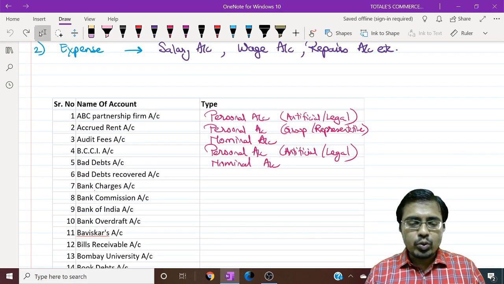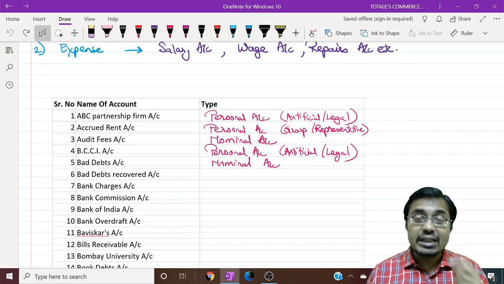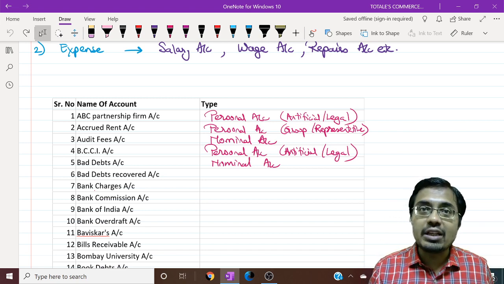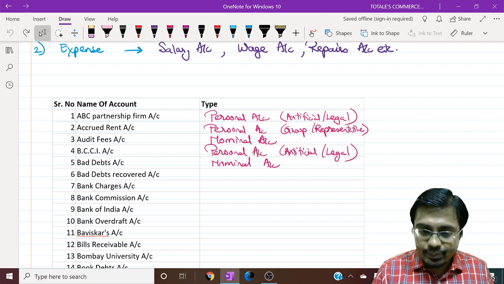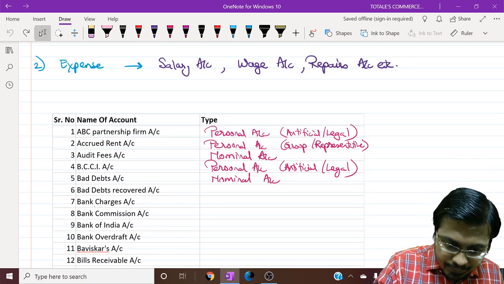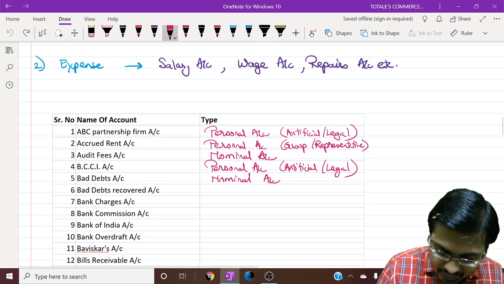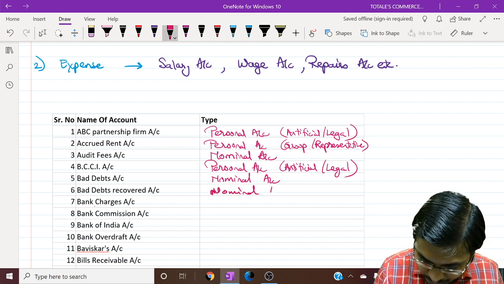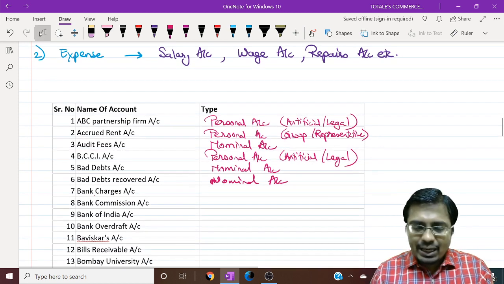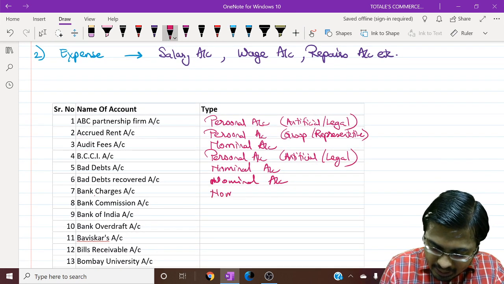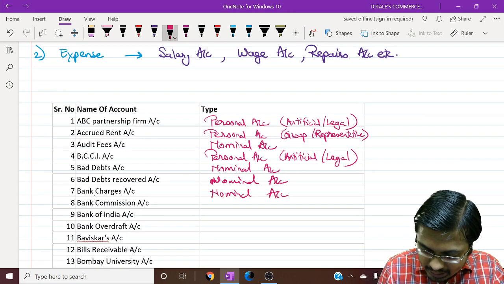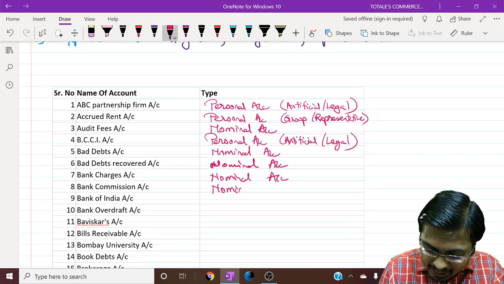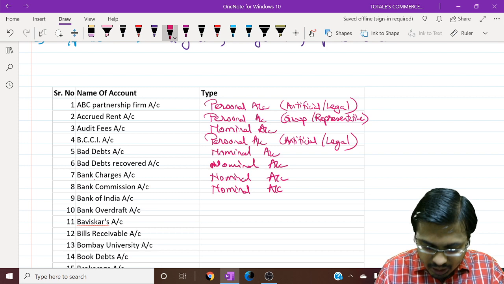The first account for today that we are going to look into is bad debts recovered. Bad debts is a loss, and if in some case we recover it again, then it is our income. So this becomes a nominal account. So bad debts recovered is a nominal account. It is our income. Now bank charges. Bank charges are charged by bank. Again, this is a nominal account. That is our expense. Bank commission is also our expense. It is charged by bank to us. So it is again a nominal account.